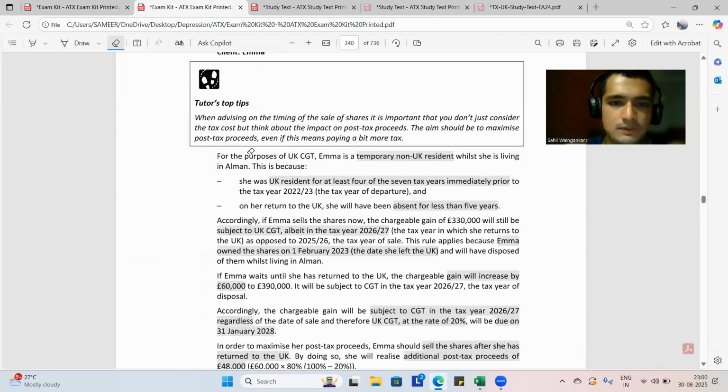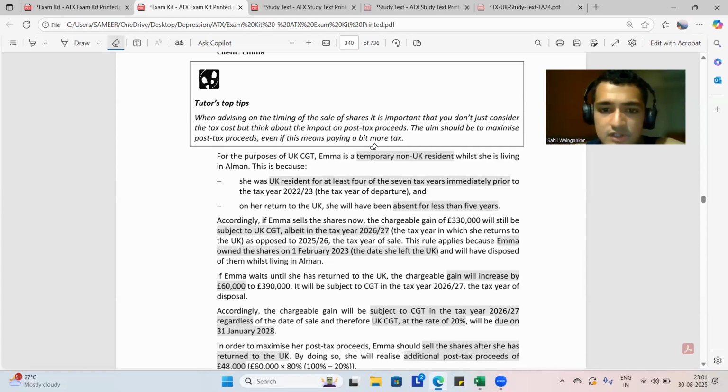Client Emma, for the purposes of UK CGT, Emma is a temporary non-UK resident while she is living in Elman. This is because she is UK resident for at least 4 out of the 7 years immediately prior to the tax year 22-23, and on her return to UK, she will have been a resident for less than 5 years.